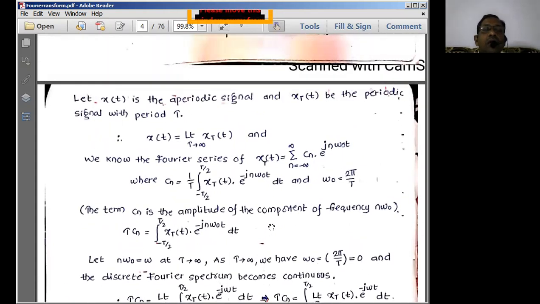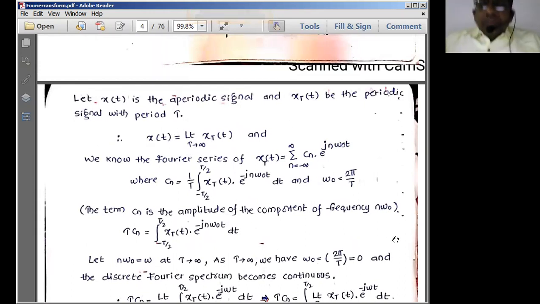So let x of t be a periodic signal. I can say this x of t over a time period T tends to infinity is going to be called x of t. Now the suffix T shows the periodicity of the signal.